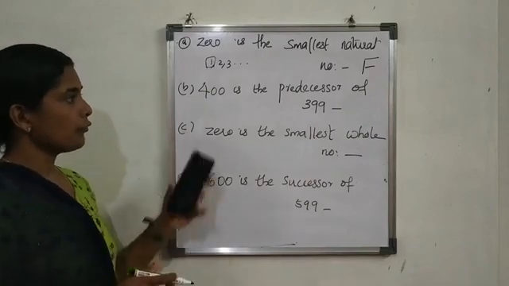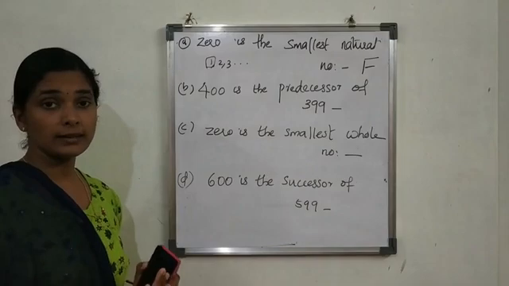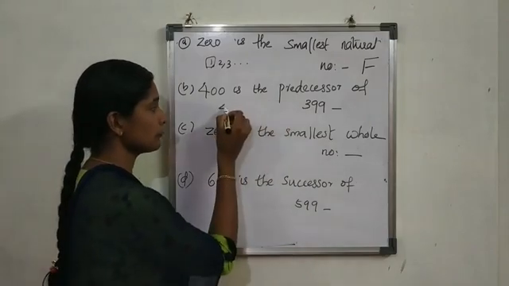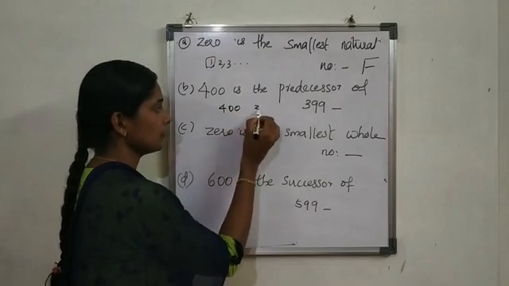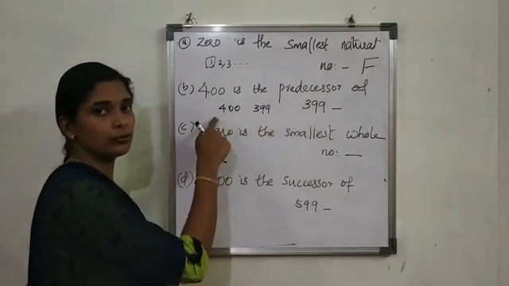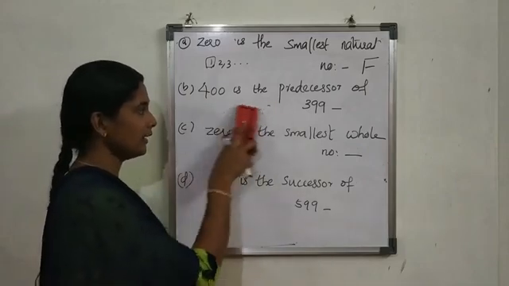Then, 400 is the predecessor of 399. Predecessor means comes before. Which one is the first one? 399, then 400 will come.